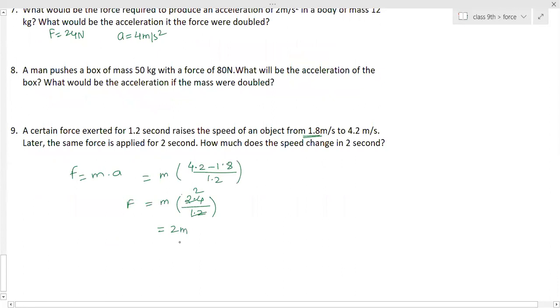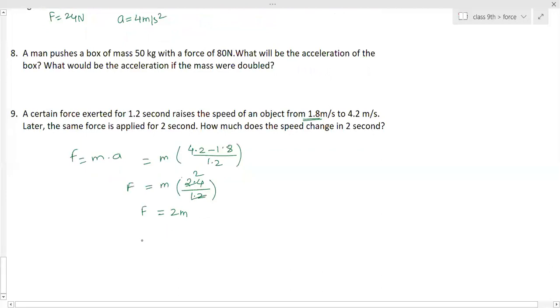And then velocity will change to 8.2, I guess. Force is equal to 2m. Now the same force is applied for 2 seconds. That is 2m. F is equal to m into a. So 2m is equal to m. Mass has not been changed.